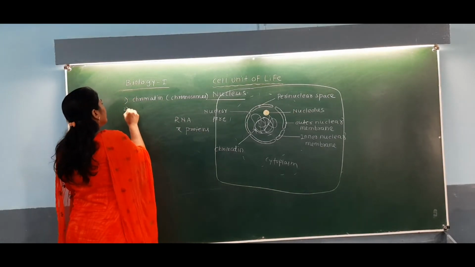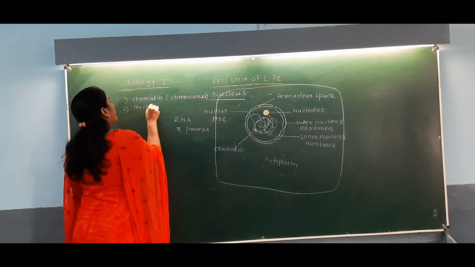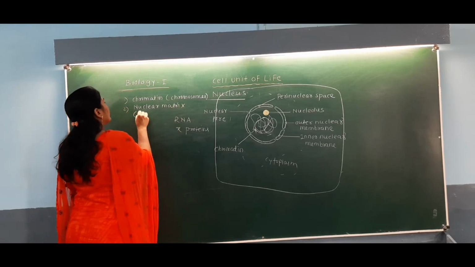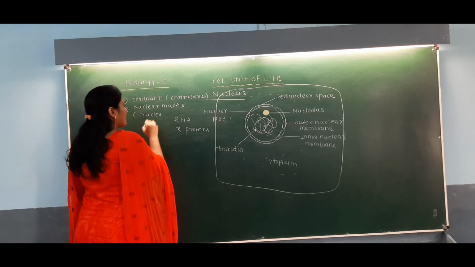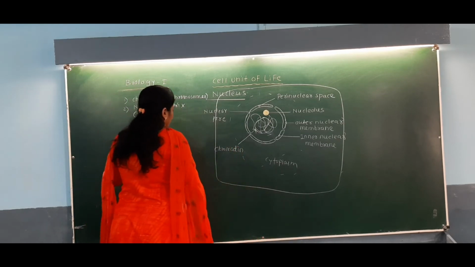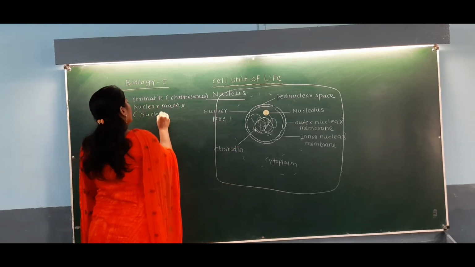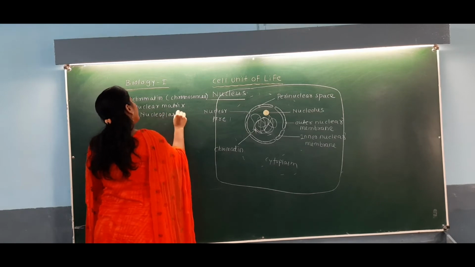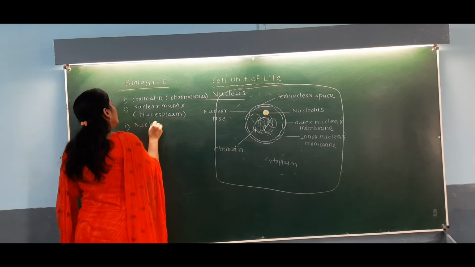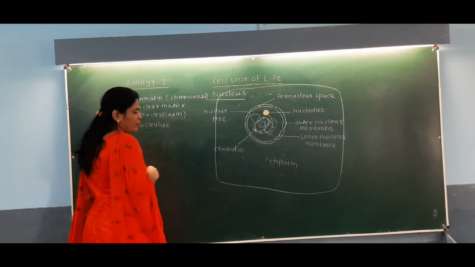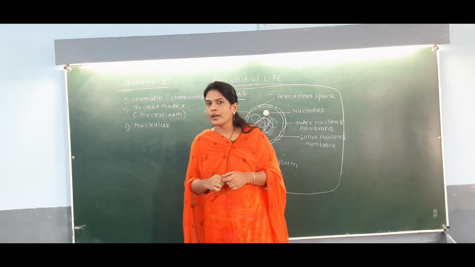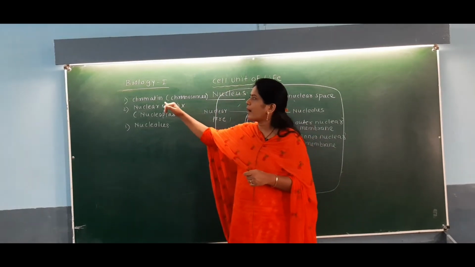Second one is the nuclear matrix, which is also called nucleoplasm. And third one is called the nucleolus.